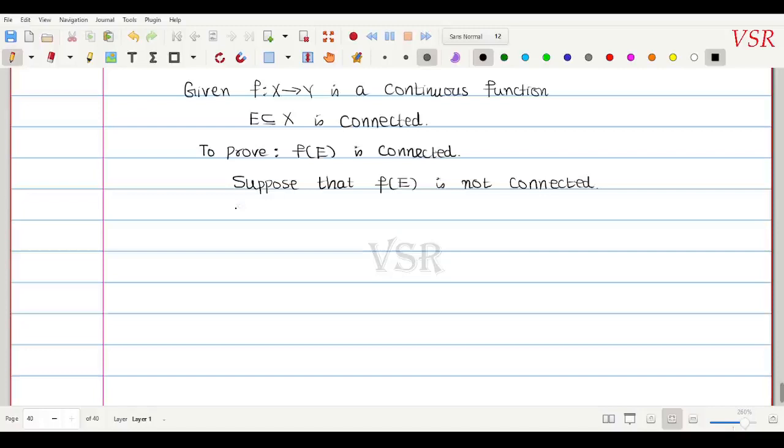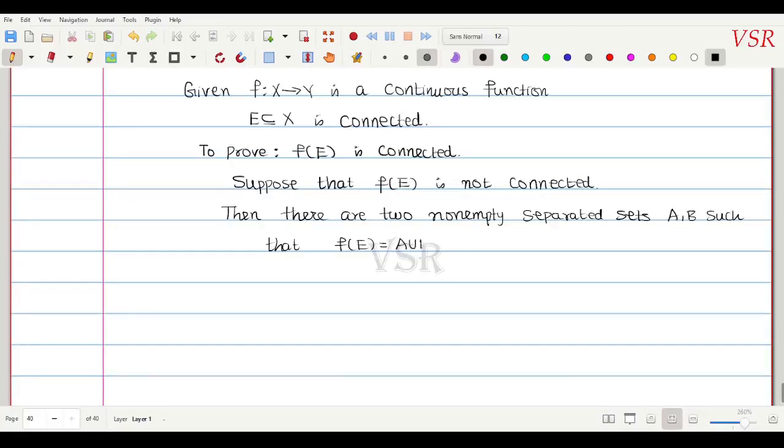Okay, so then there are two non-empty separated sets, I call them A comma B, such that this f of capital E can be expressed as A union B. Note that A and B are non-empty separated.